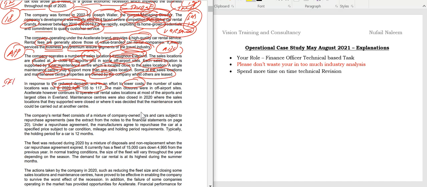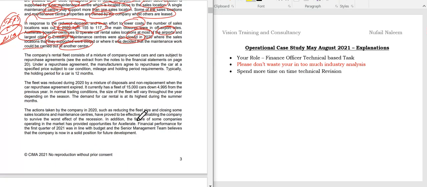So students, I can just mention something called IFRS 5, non-current assets held for sale and discontinued operations. Please remember that section, students, that's there in your syllabus. The main closure was in the off-airport side because they are closing down. Accelerate, however, continues to operate car rental service locations at most of the airports and largest cities in Evelyn. Maintenance centers were closed in 2020, where sales locations they appointed were closed and they decided the maintenance work could be carried out in another center. So students, they have done a small restructuring in this segment.